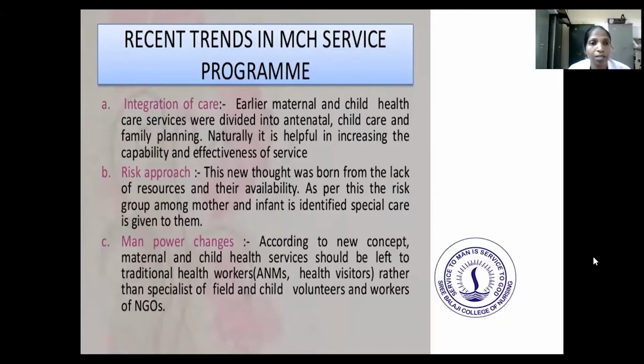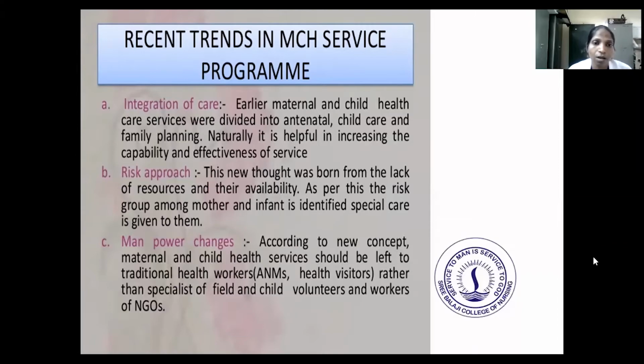So the main thing first is integration of care. It is divided into antenatal, child care and family planning, which helps increase the capability and effectiveness of service.